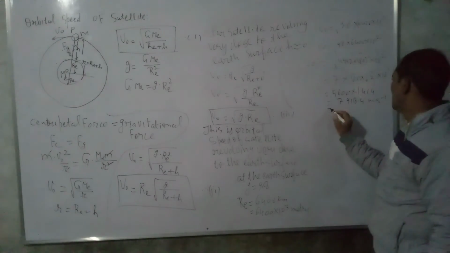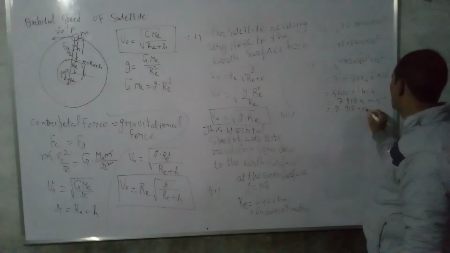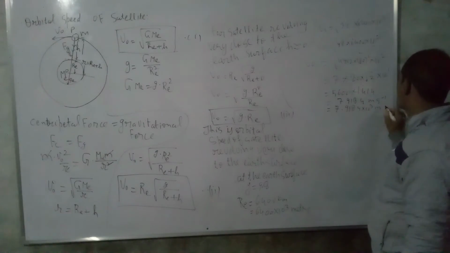So we can write this as 7.9184 into 10 raised to power 3 meter per second.